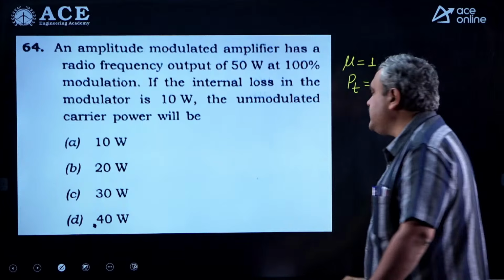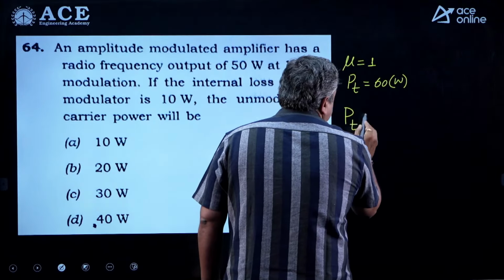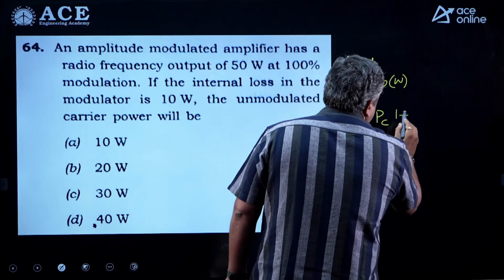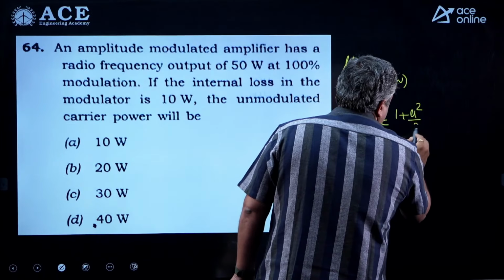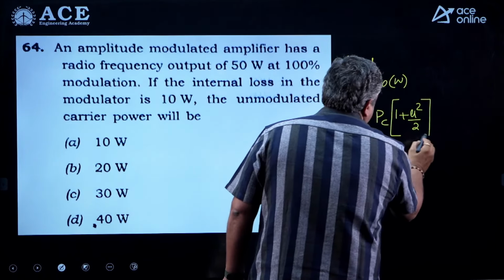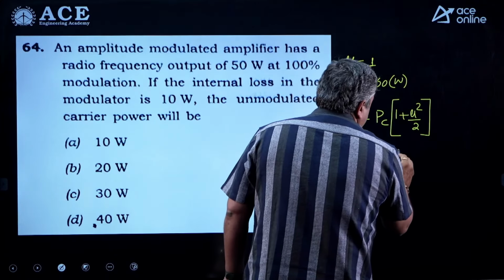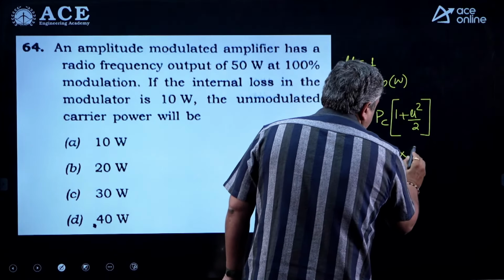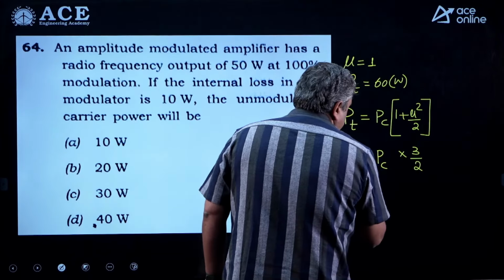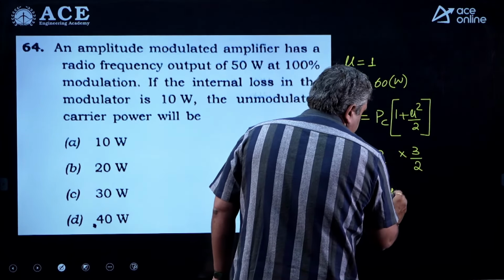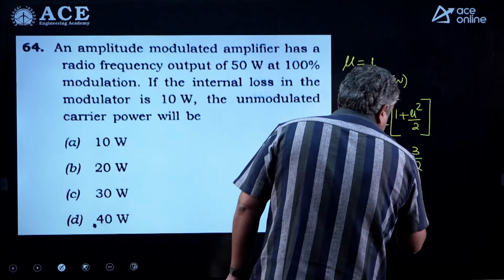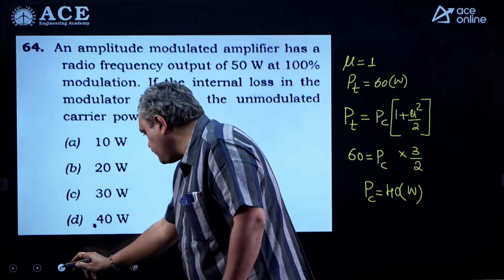So what is the unmodulated carrier power? You know PT is equal to PC into 1 plus mu square by 2 for single tone message signals. So this value is 60. We have to find the power taken by the carrier, and this will be 1 plus 1 by 2, which is 3 by 2. So the power taken by the carrier will be approximately 40 watts. So your correct choice will be option D.